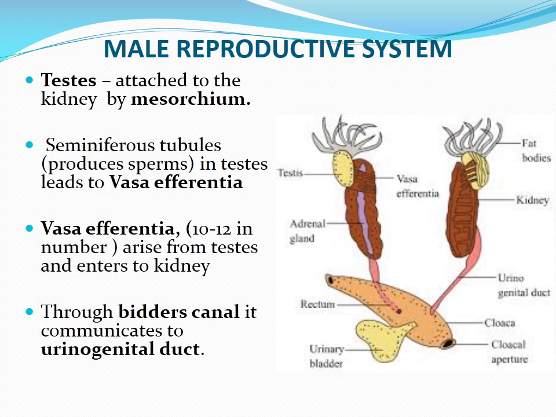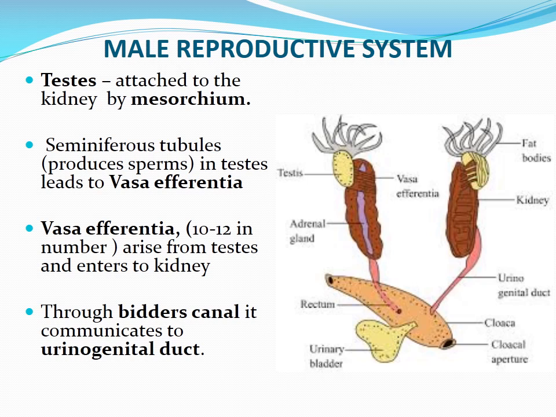If you don't know the Bidder's canal, just see the class related to the excretory system of frog. In the right side of the figure, you can see that pathway, that is seminiferous tubules, then vasa efferentia, then Bidder's canal, urinogenital duct and cloaca.